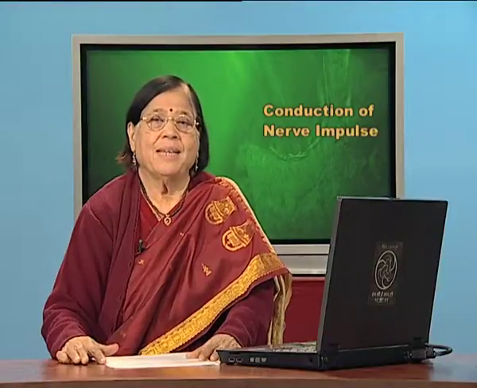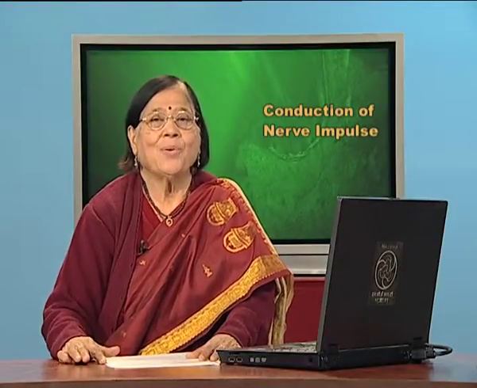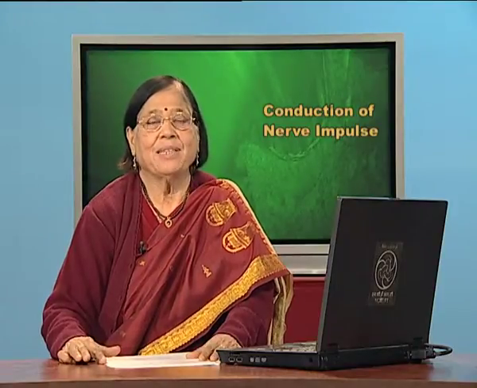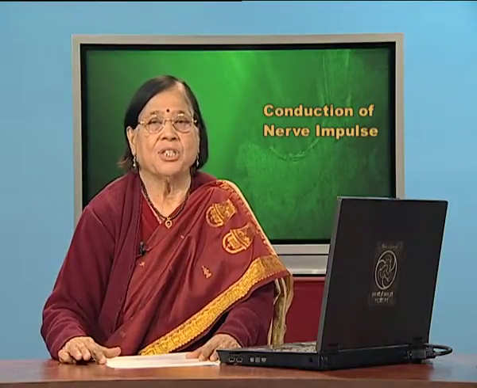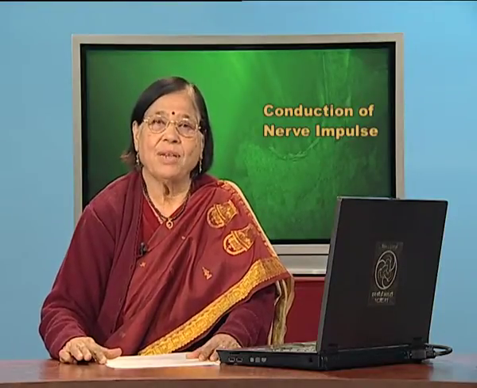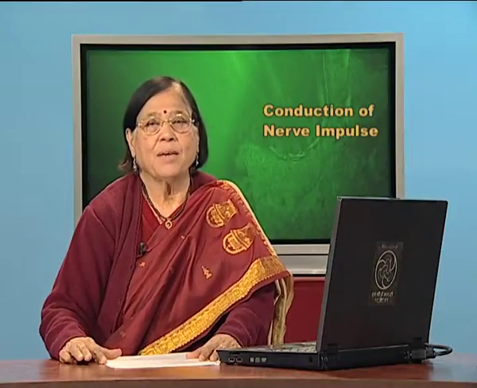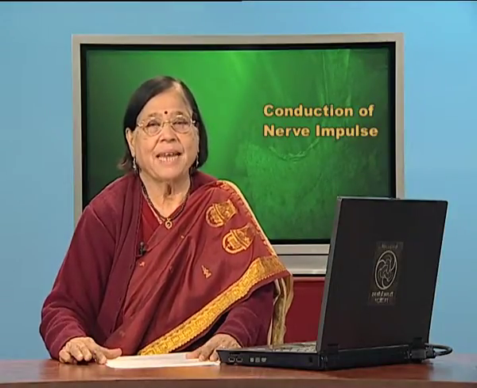So, children, in today's episode, we have understood how resting cell behaves, the nerve cell in a resting condition when stimulus is not applied to it. We have understood the movement of sodium ions, potassium ions across the channels.